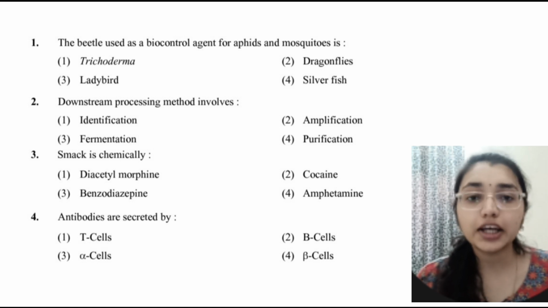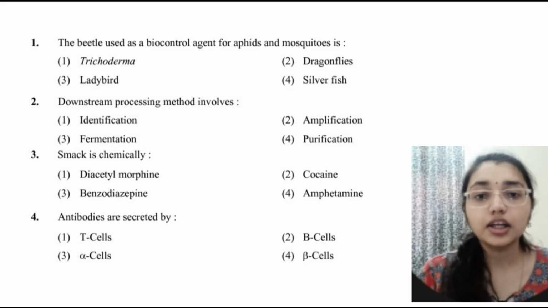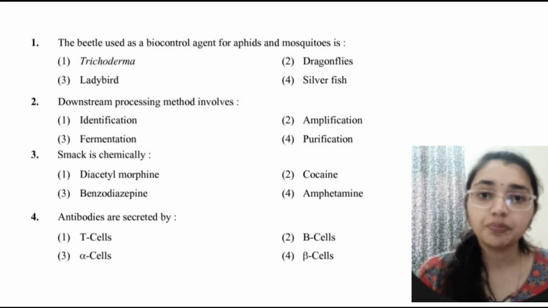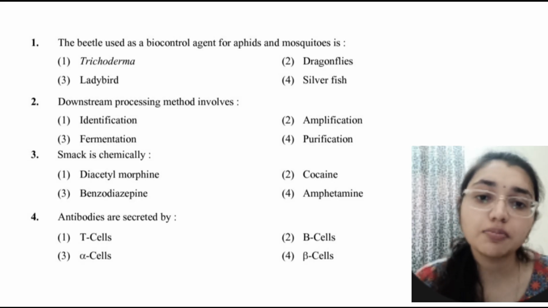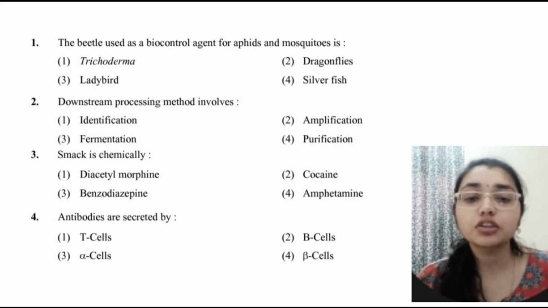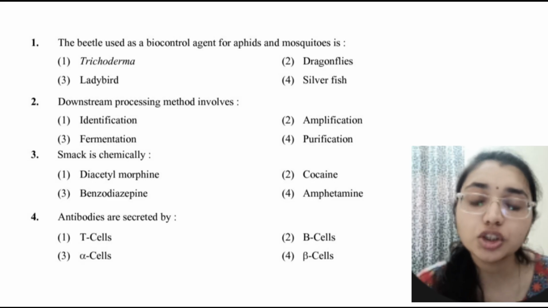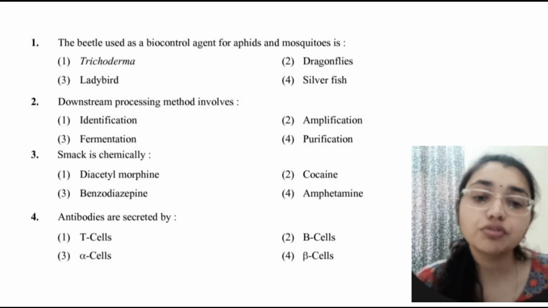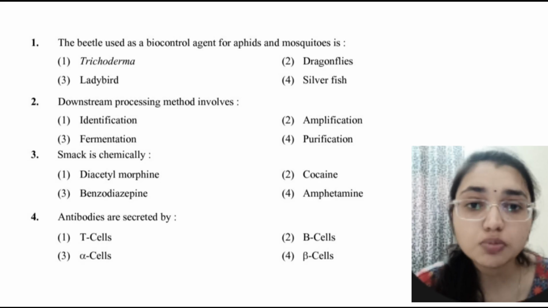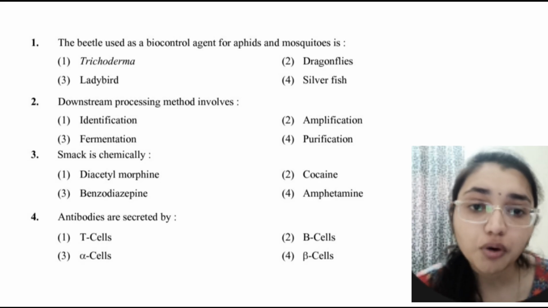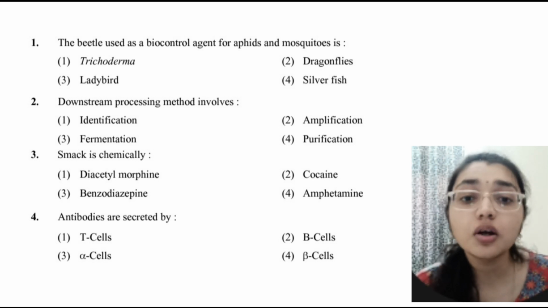First I am going to directly tell the questions and answers, and then I'll tell you the solutions of each question. Starting with the second question: downstream processing is a method that is involved in option 1 identification, option 2 amplification, option 3 fermentation, and option 4 purification. Here the correct option is purification. Then the next question: smack is chemically diacetylmorphine, cocaine, or the third and fourth option. Here the correct option is the first, that is diacetylmorphine.